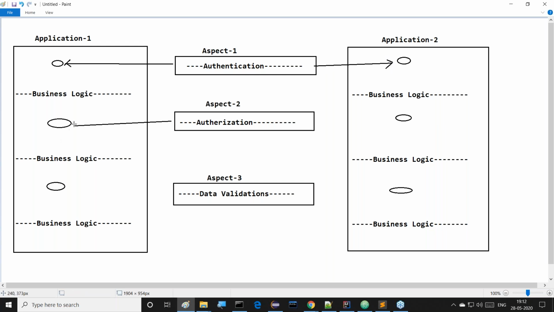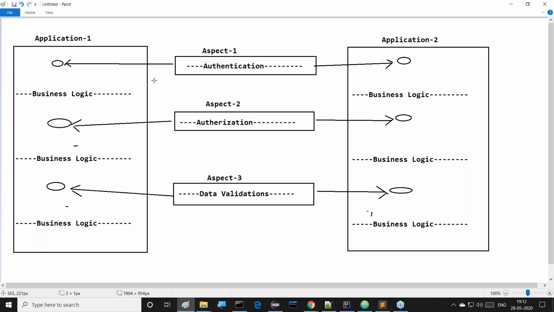What is the meaning of injecting these services? I will explain to you effectively, no need to worry. So here also we injected the service to the respective location. How are we able to inject it? Either by using an XML document or by using annotations, we are able to inject these services to the respective location. After specifying these service locations in the applications, what is going on? Whenever we execute this program, application 1, when the flow of execution comes to this particular join point, immediately the flow will come to aspect 1.